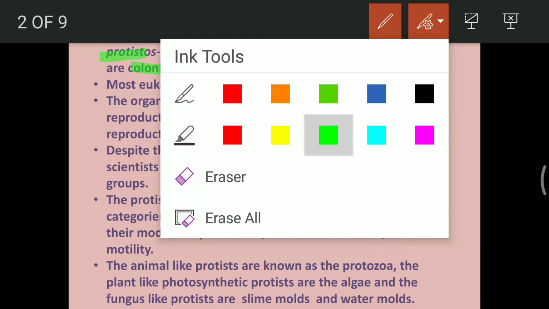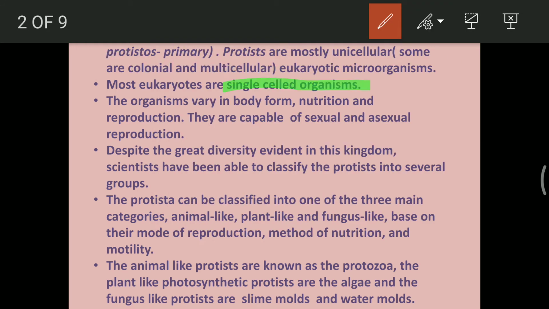Most of the eukaryotes are single celled organisms, just one cell is there, and the body form, whatever they have, the skeleton is not prominent. It means it goes on changing. Think about an amoeba, the outer extension of the amoeba goes on changing from one form to another as time proceeds. So that is about the body form. What about the nutrition? Nutrition means the mode in which they acquire their food. Most of them are heterotrophs, and some of them are even photosynthetic at times, but still most of them are heterotrophs and depend on some or the other organism for their food. The mode of reproduction can be sexual as well as asexual.